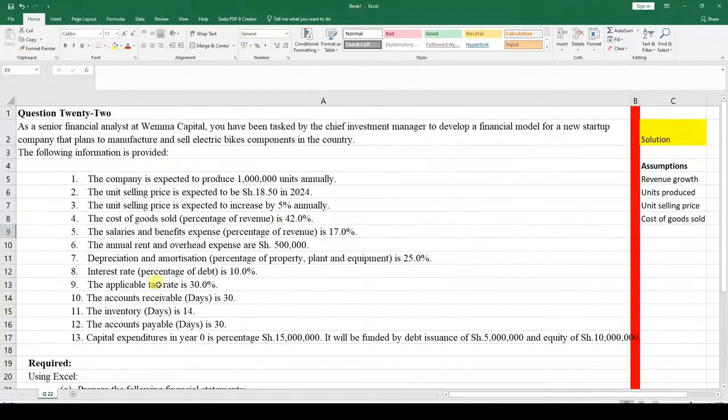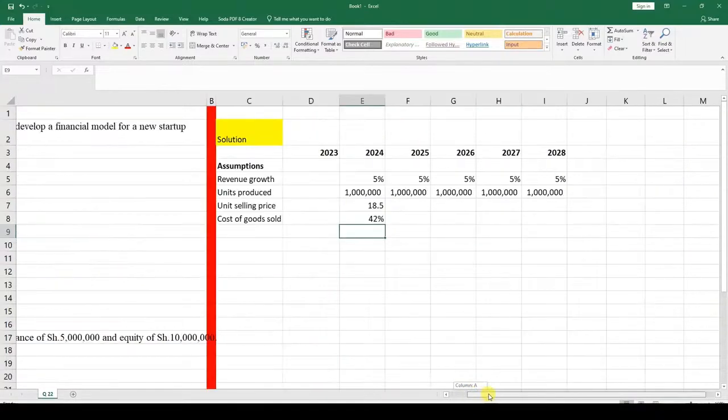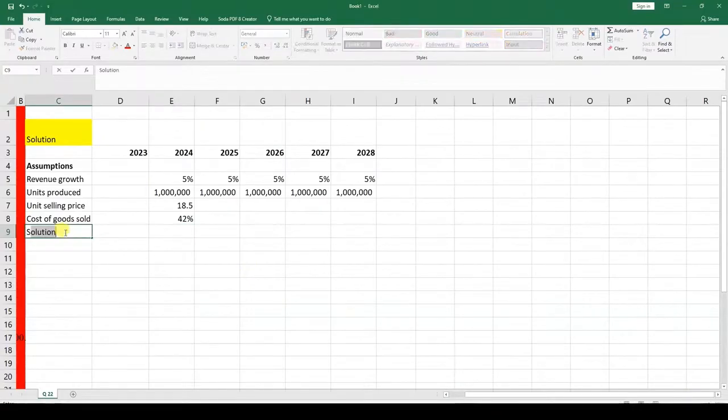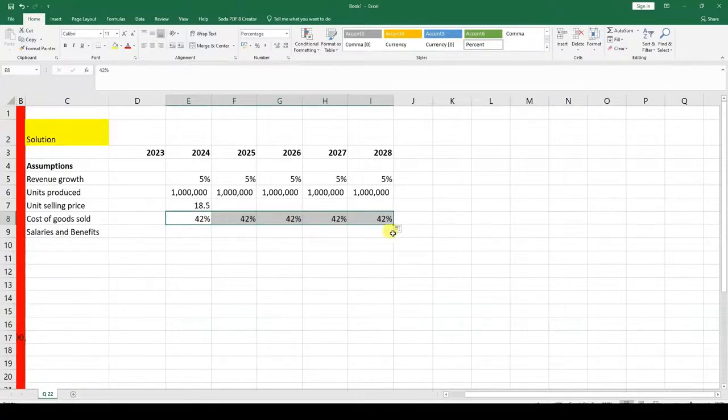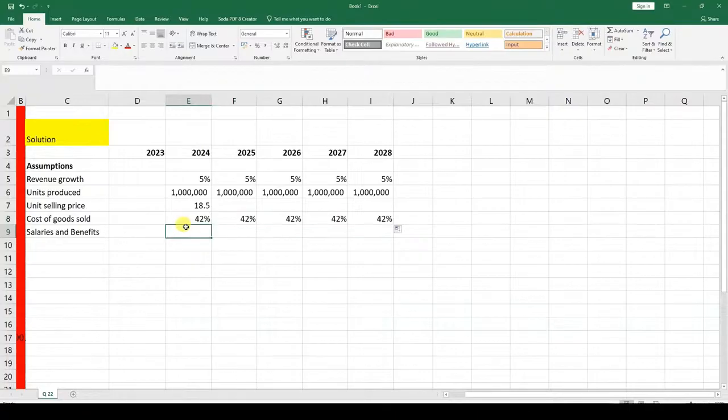After that, the salaries and benefits expense as a percentage of revenue is 17%. So 17% remains constant, salaries and benefits. Just double click here, and we see it's 17%. But my assumption is the cost of goods sold should remain constant like that. It only makes sense like that, so I'll just model it like that. Salaries and benefits should also be 17% across.